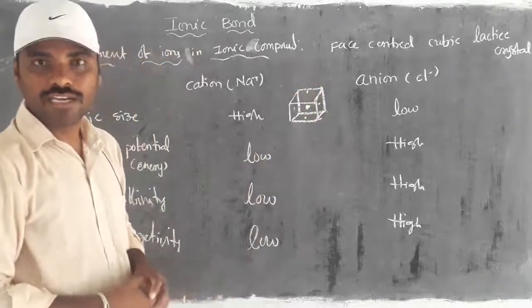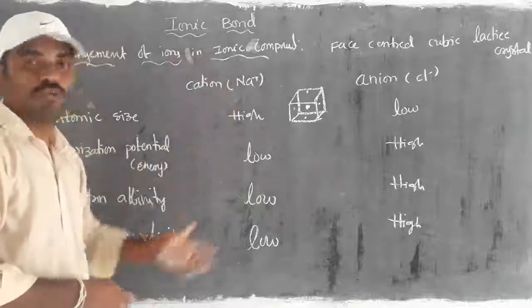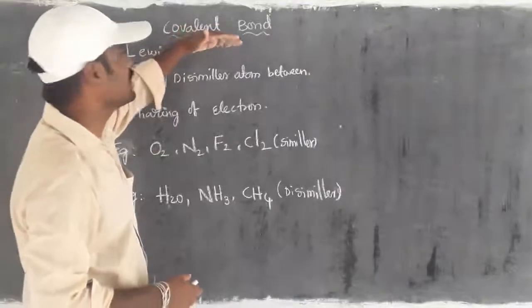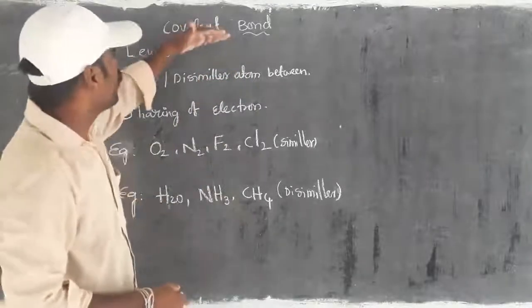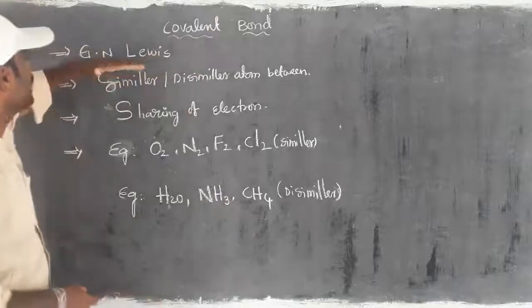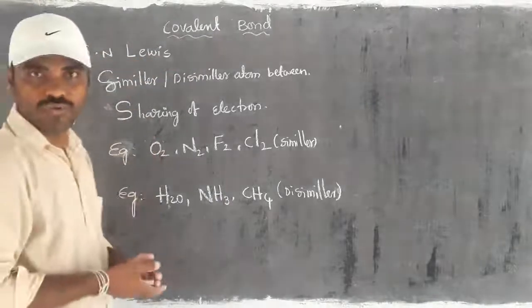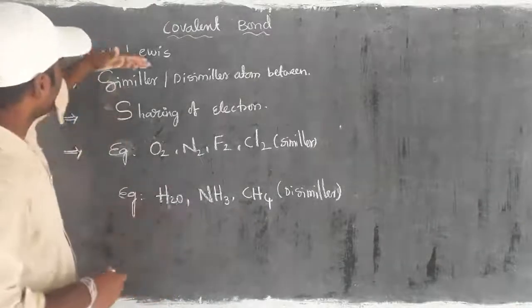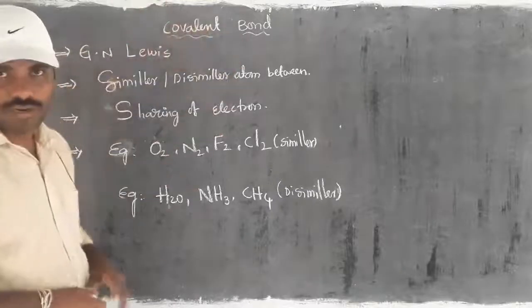Have you got a clarity about the formation of ionic bond and their respective points? Bonding, we have one more type of bond, that is covalent bond. Already we discussed. Here covalent bond is introduced by G. N. Lewis, who gave the dot structure to the atoms or elements, right. Then he gave the postulates of covalent bond.